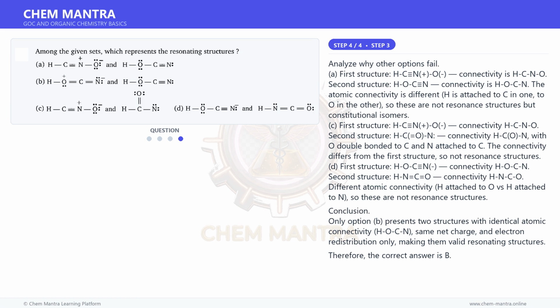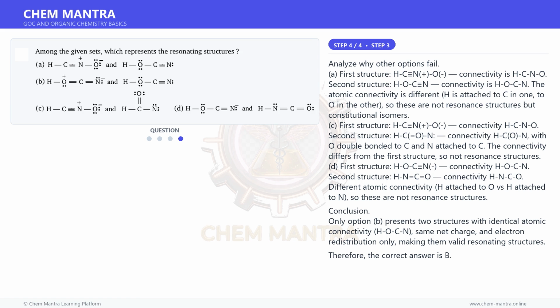D. First structure, HOCN, connectivity HOCN. Second structure, HN=C=O, connectivity HNCO, different atomic connectivity, H attached to O versus H attached to N, so these are not resonance structures.